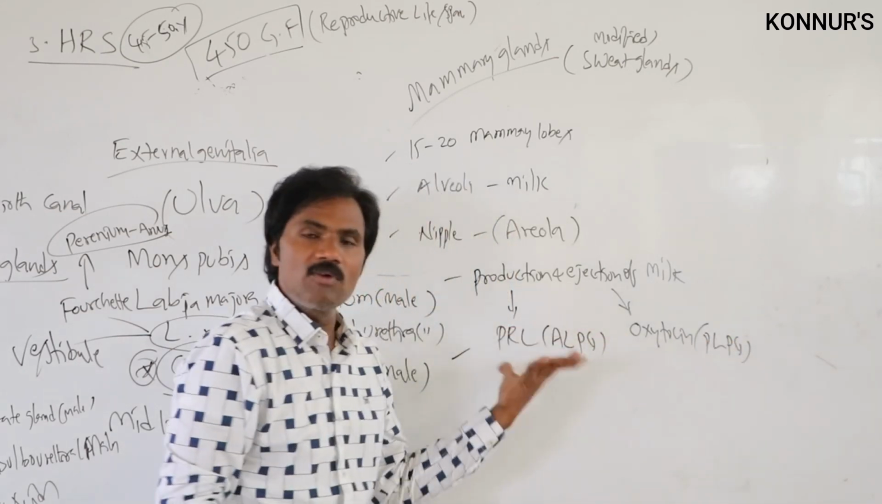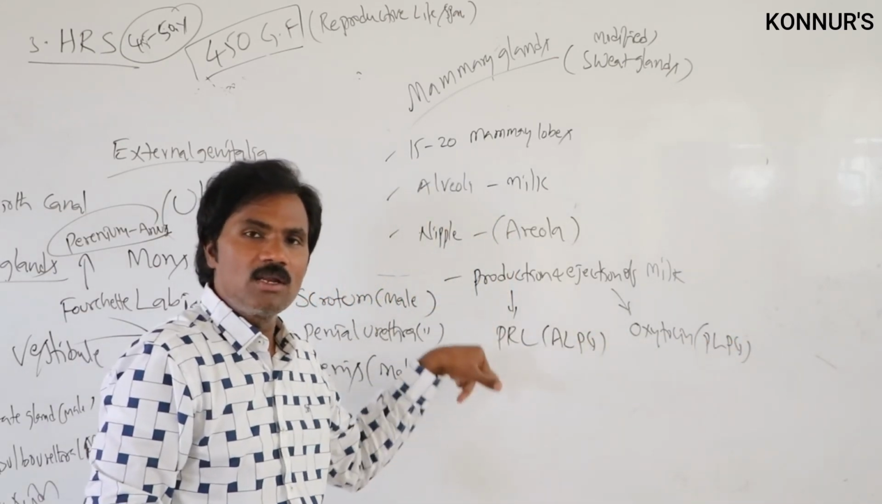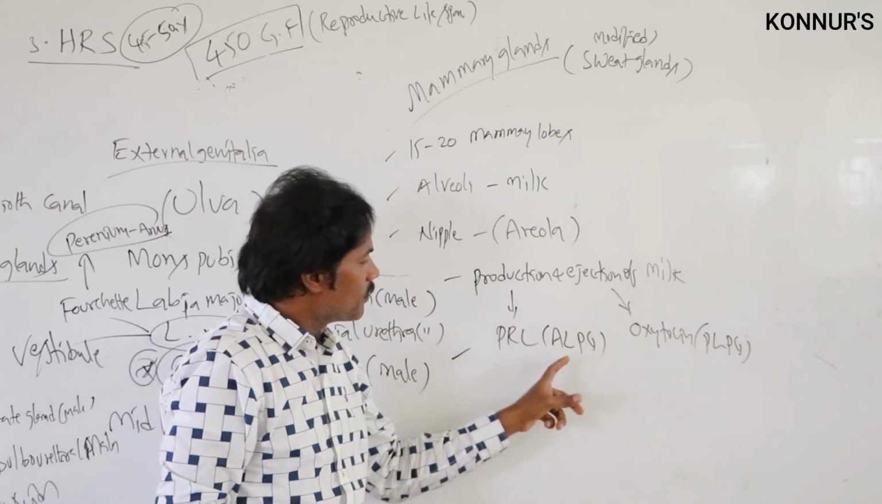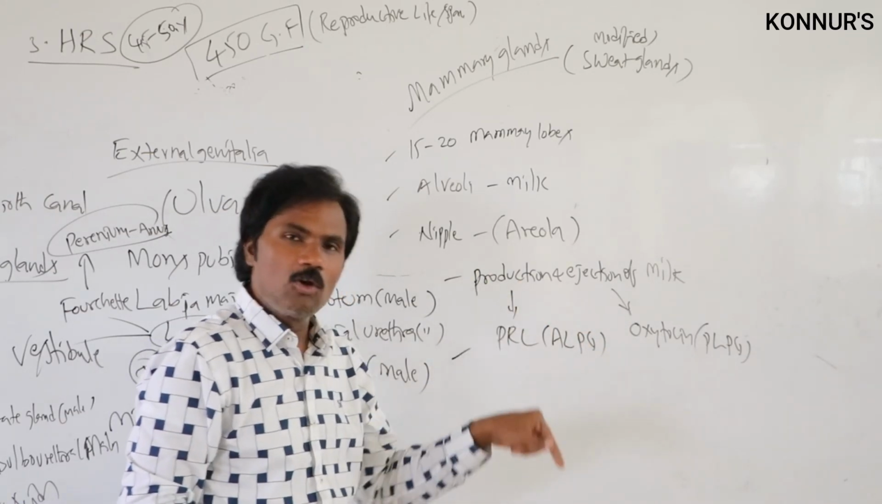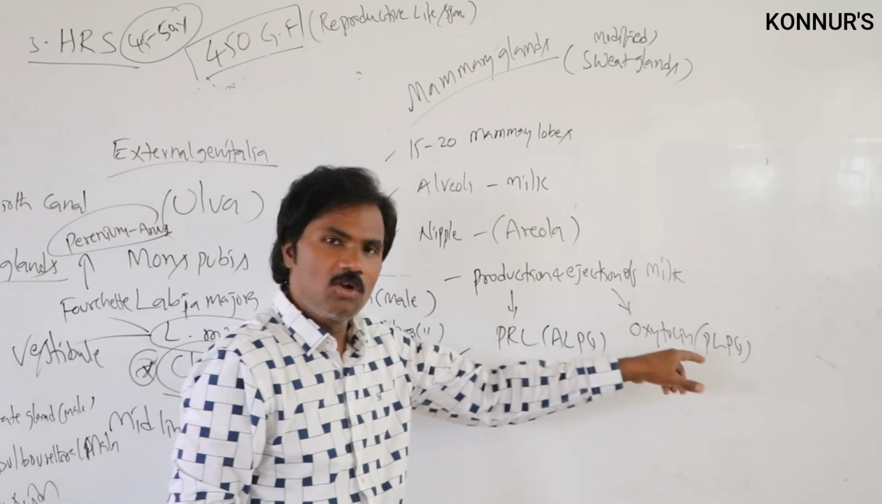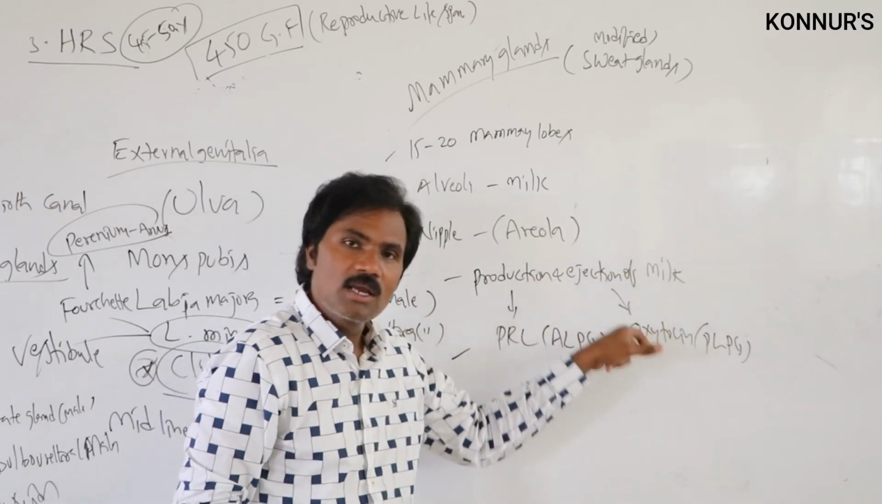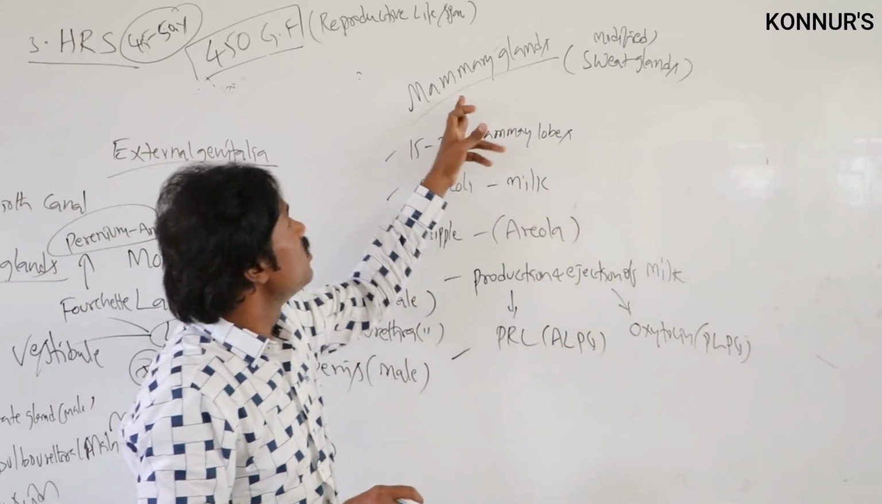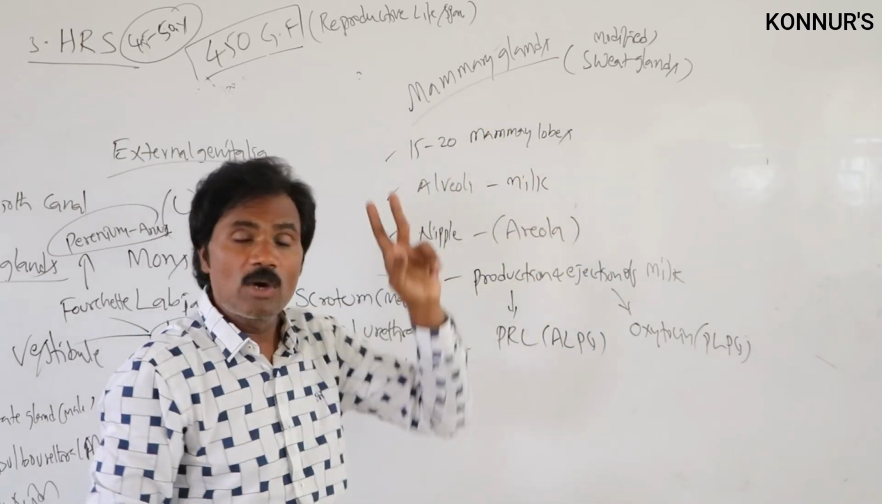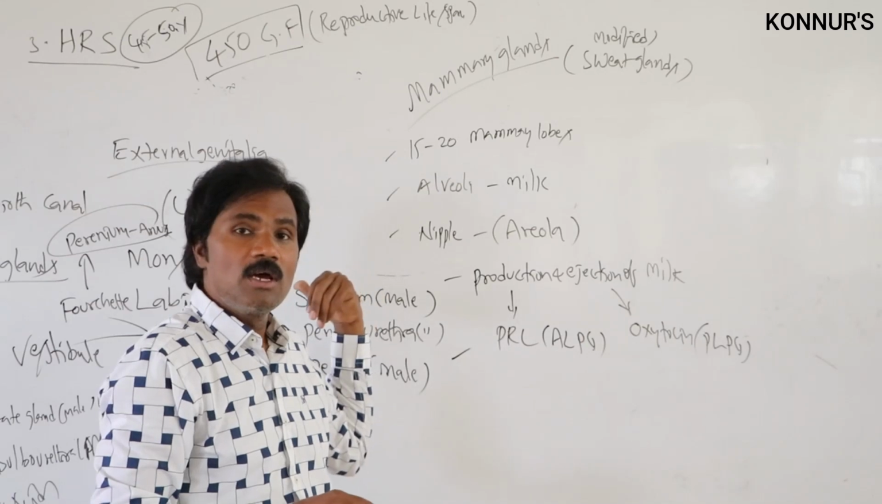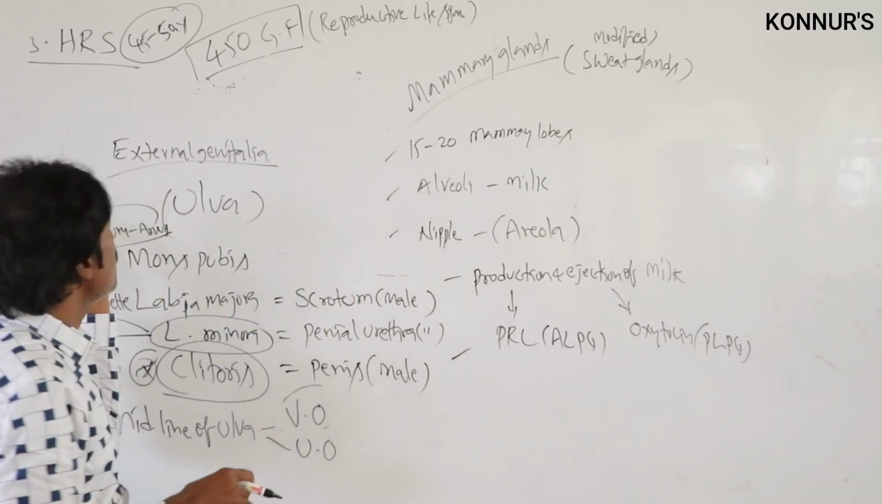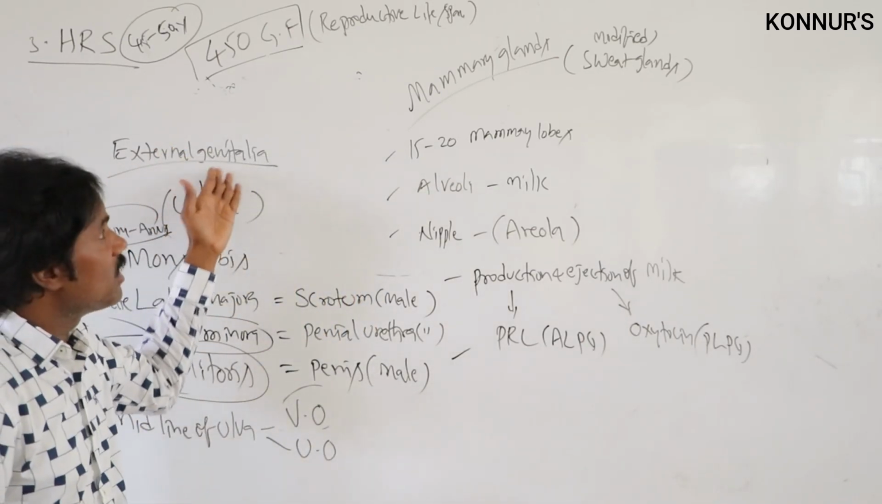So both are different. One is the anterior lobe of the pituitary gland, and the other is the posterior lobe of the pituitary gland, controlling the secretion of milk. Apart from this, there is one pair of mammary glands, and the axillary glands are also present.